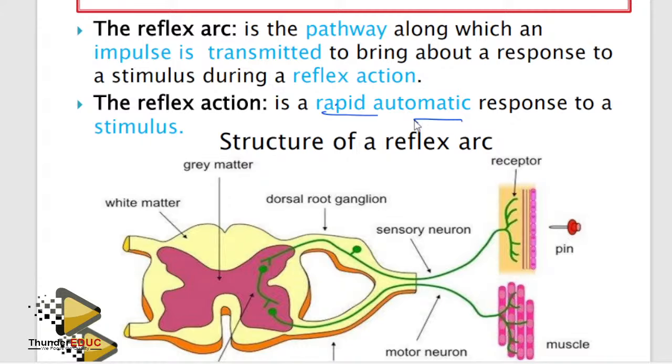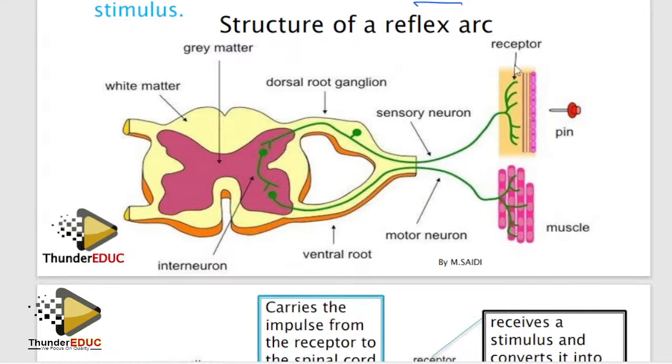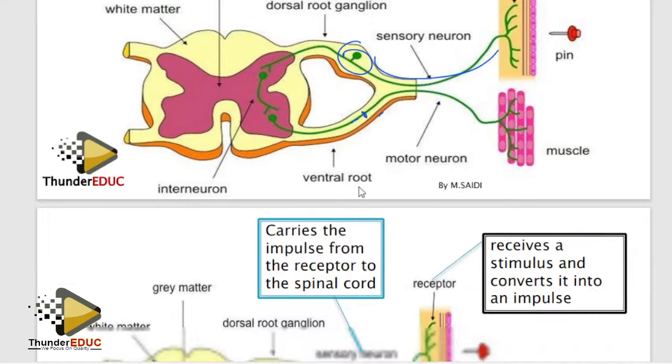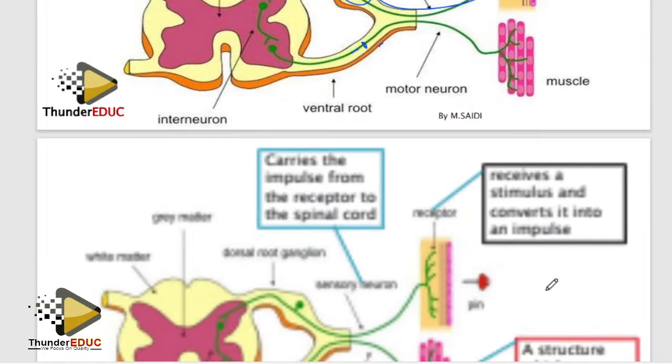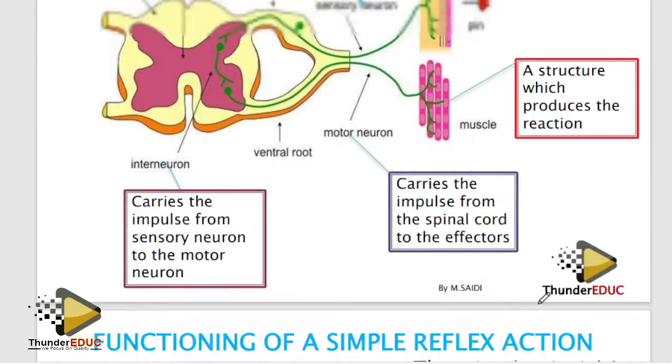You understand? Yes. So please know that. What happens if the sensory neuron is damaged? You won't be able to feel, but you will be able to respond. I gave you examples there. What happens if the motor neuron is damaged? You will be able to feel, but you won't be able to respond or react. Simple. Examples of reflex actions, you talk about blinking of the eyes.